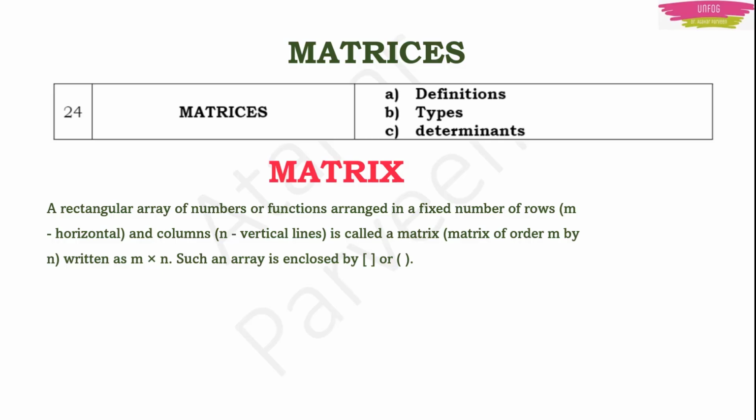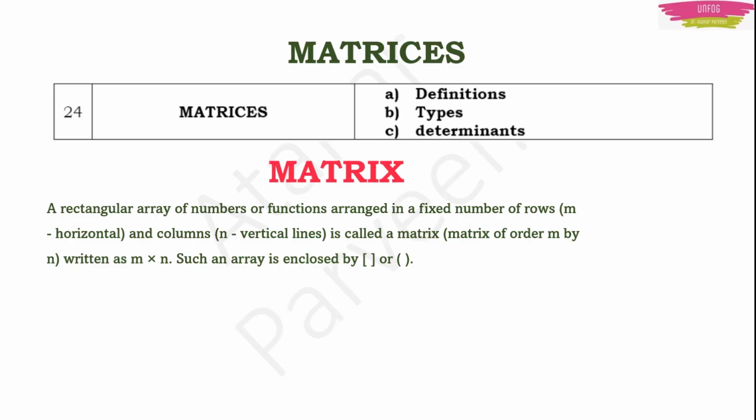If you denote the number of rows by m and the number of columns by n, then there is something known as the order of a matrix. You write it as m cross n, the number of rows into the number of columns. This rectangular array is enclosed in square brackets or simple brackets.